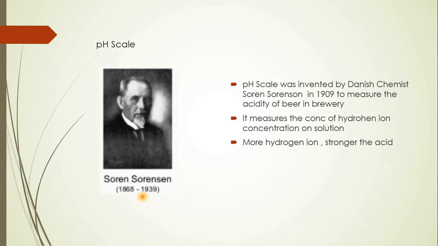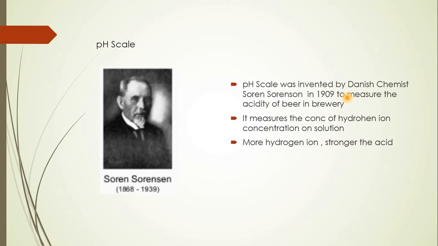Now this concept of the pH scale was given by Soren Sorensen in 1909. He was the first who invented this pH scale. So we can say that he is the pioneer who has given us the measuring of molarity with reference to H plus ion concentration in the solution.